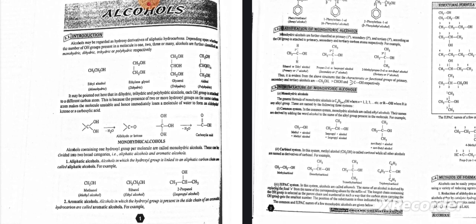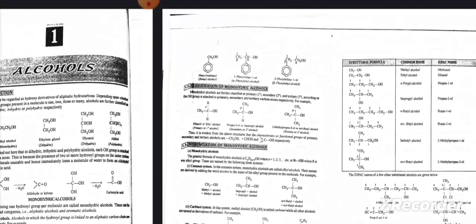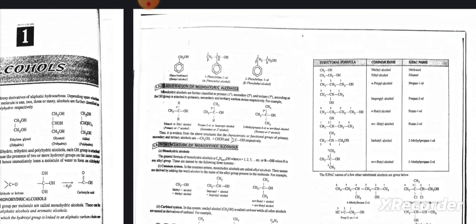Aromatic alcohols. Alcohols in which the hydroxyl group is present in the side chain of an aromatic hydrocarbon are called aromatic alcohols. For example, phenyl methanol, 1-phenyl ethan-1-ol, 2-phenyl ethan-1-ol.